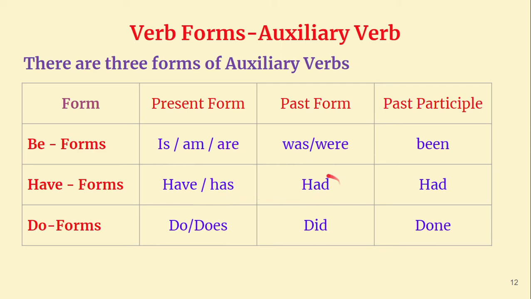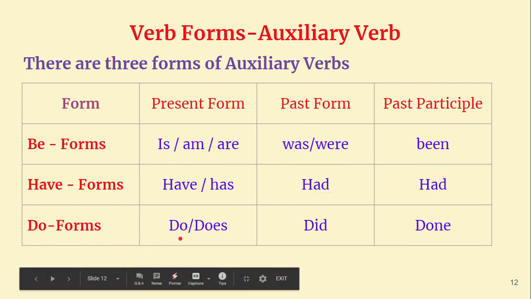In the past form, we have had for all, only had. So there is no second word. I had, we had, you had, he had, she had, they had. In the same way, the past participle is also the same word, had.